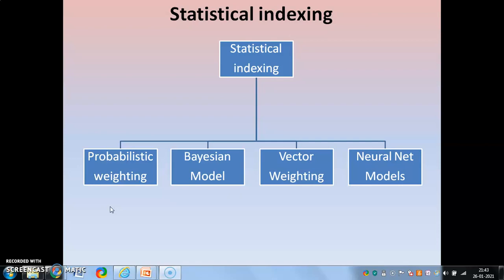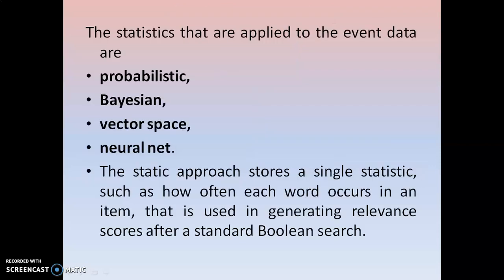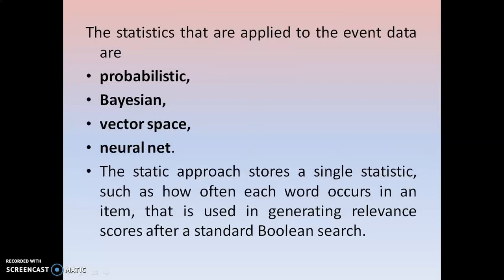Now I am going to discuss the first one, that is probabilistic weighting. So how probabilistic weighting can be used, and how it can be implemented in various ways. Okay. So the statistics that are applied to the event data are, as shown here, probabilistic, Bayesian, vector and neural network. The same I have listed here.